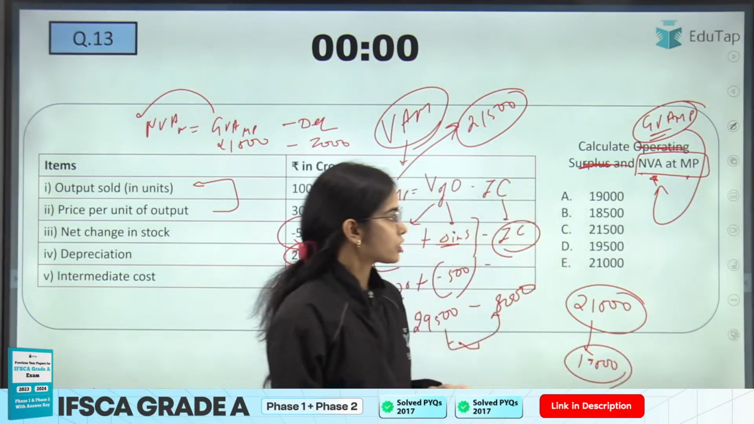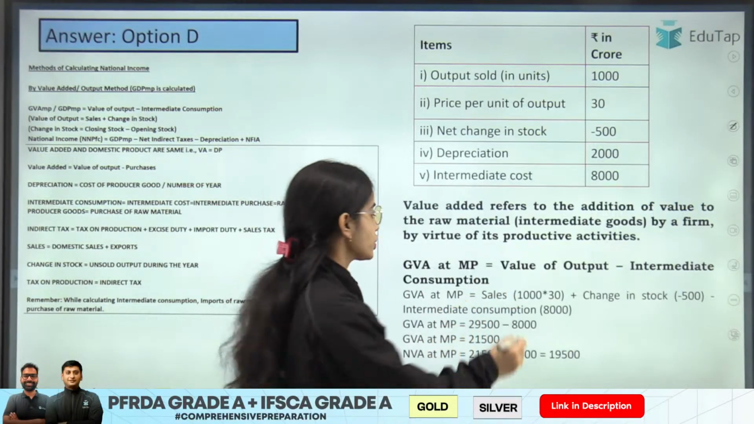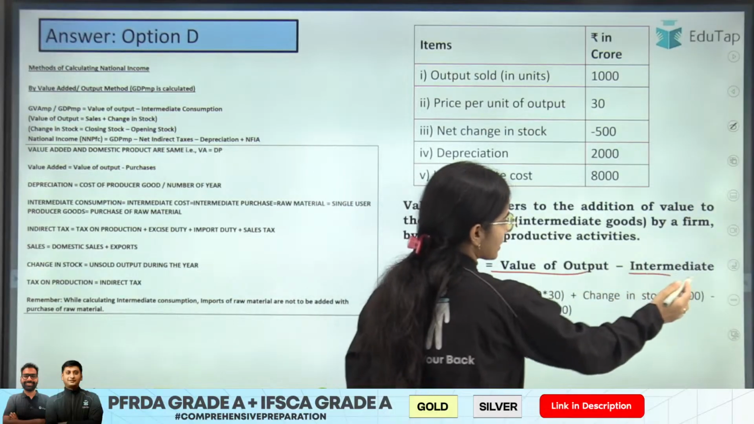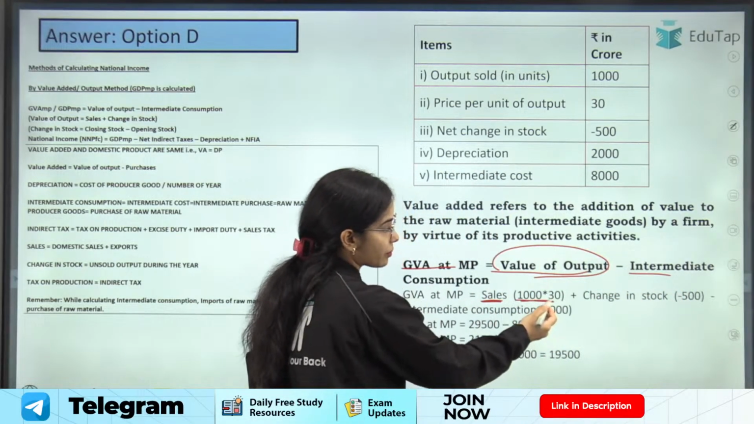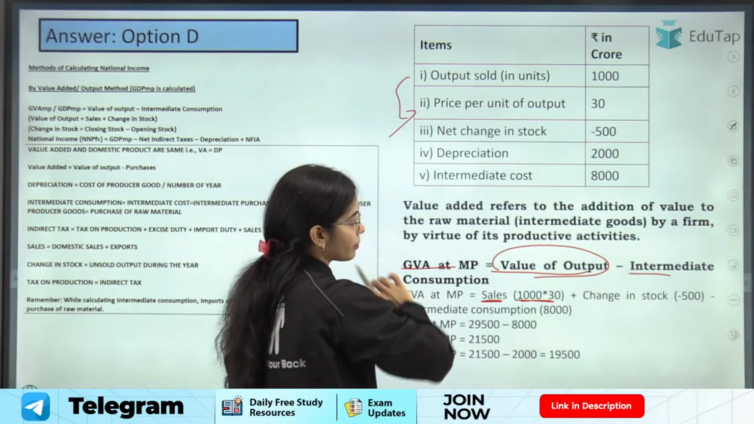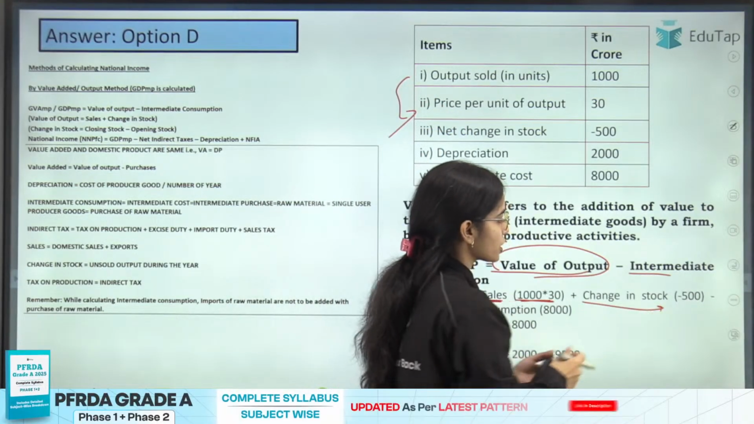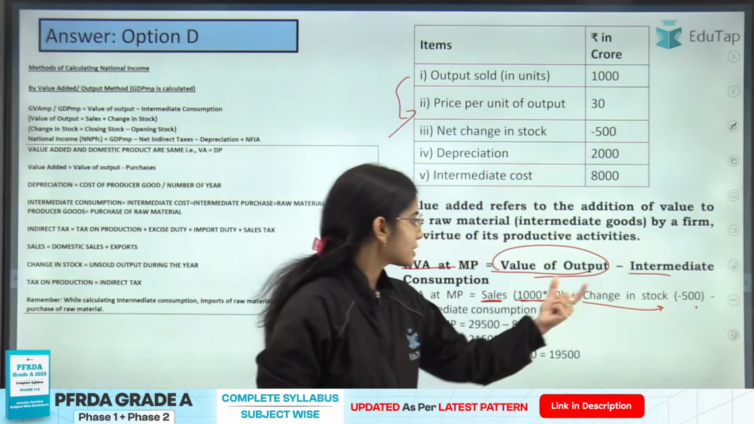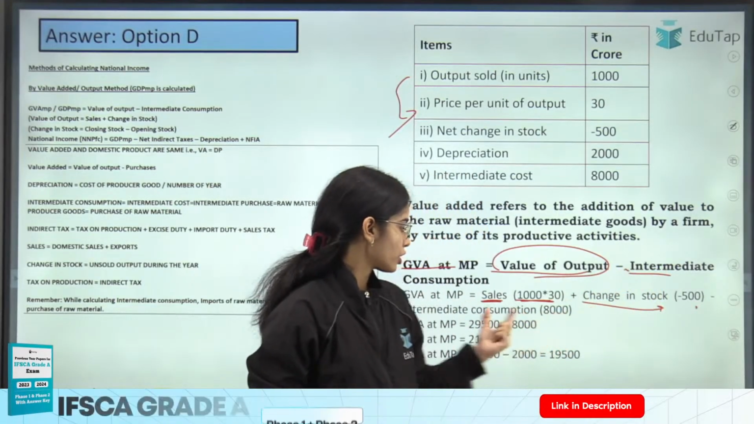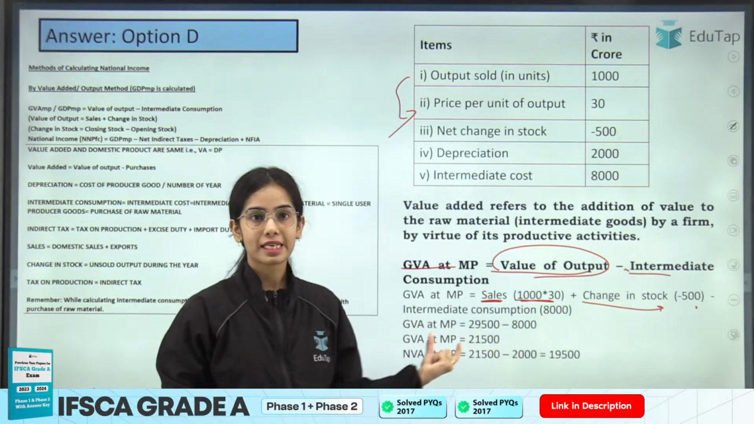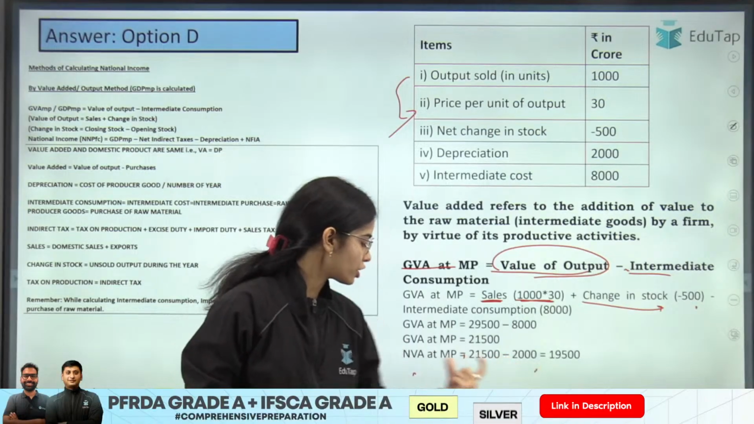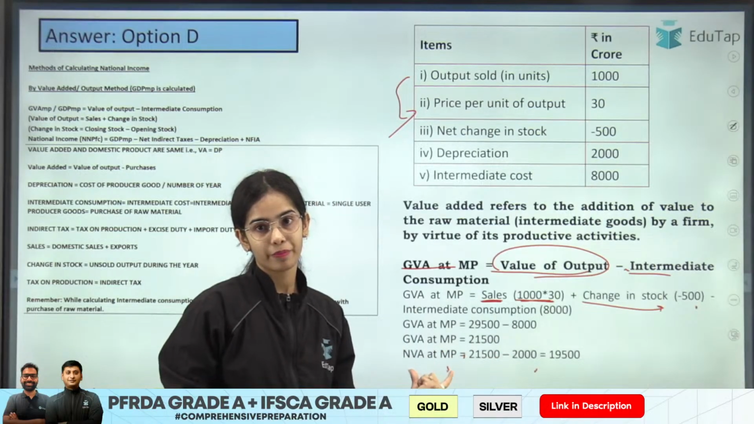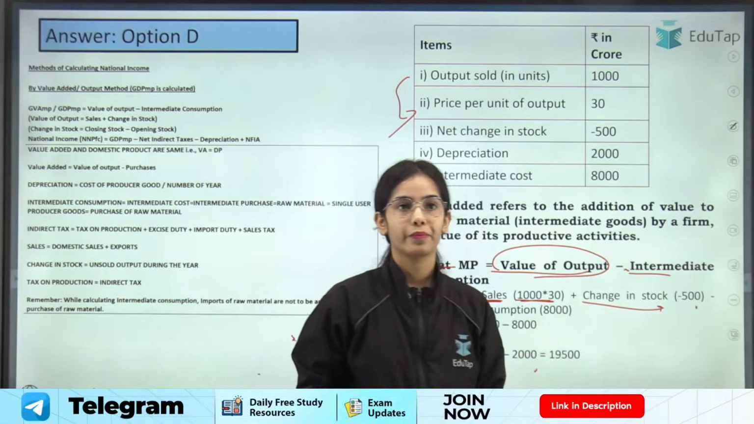Okay. So here, this is the formula. GVA at MP is equal to value of output minus intermediate consumption. Value of output is sales, that is 1000 multiplied by 30, that is output multiplied by price, plus change in stock. Change in stock is minus 500. Minus intermediate consumption, that is 8,000. So you will get 21,500 as GVA at MP. From GVA at MP minus the depreciation to get the NVA at MP. Okay. So this is the answer.